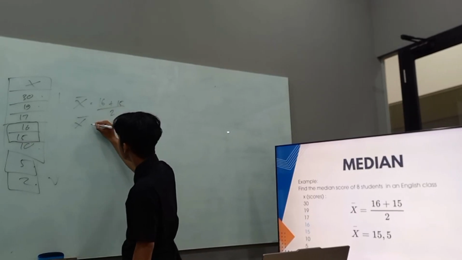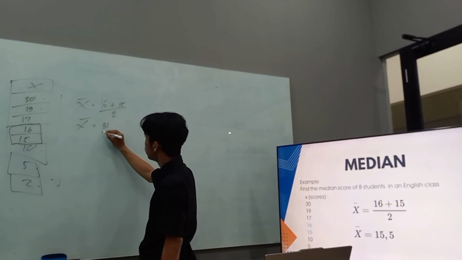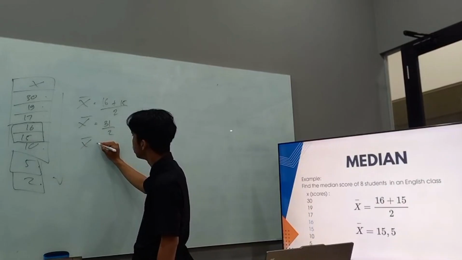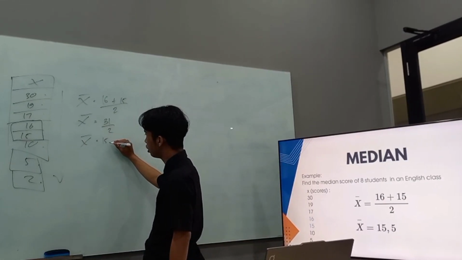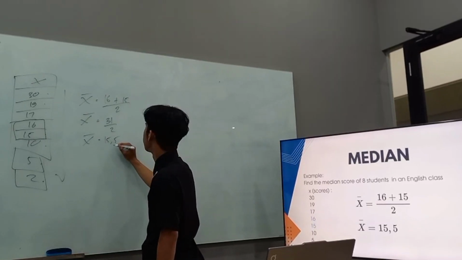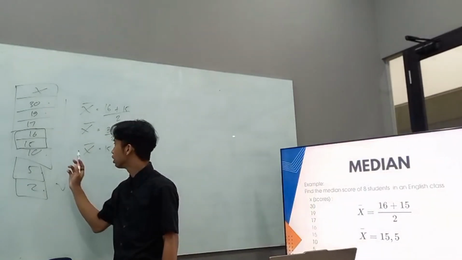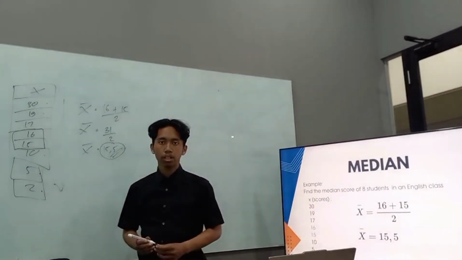X bar is 31 over 2. So we get x bar is 15.5. So the median of the data is 15.5.